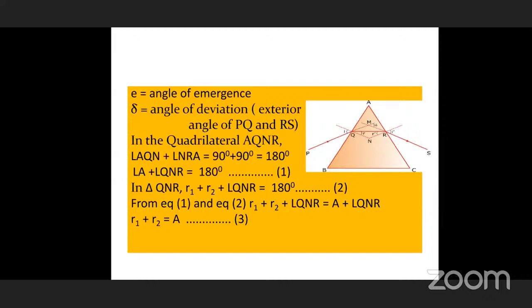So here, using quadrilateral properties, we take A plus N is equal to 180. And in the triangle property, the sum of the three angles is 180. We write angle R1 plus angle R2 plus angle N is 180. So equating these two, we get R1 plus R2 is equal to A.